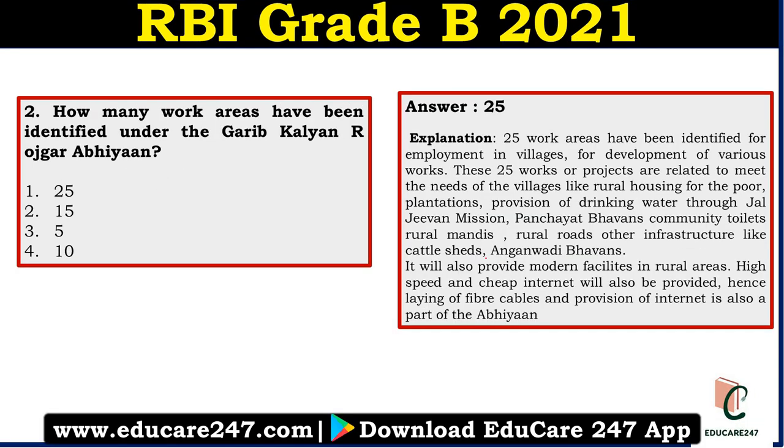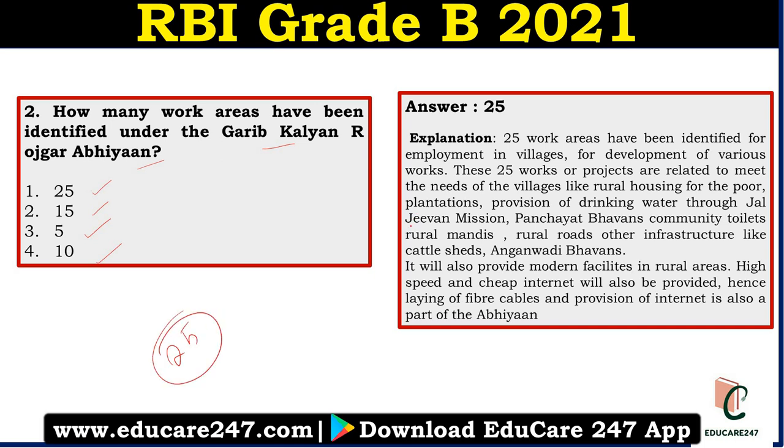Next question is, how many work areas have been identified under the Garib Kalyan Rojgar Abhiyaan? As this aims to provide employment opportunities and also facilities in the rural areas of public works, there are a certain number of works which have been identified. Let us see the options. Is it 25? Is it 15? Is it 5? Or is it 10? So the answer to this question is 25.